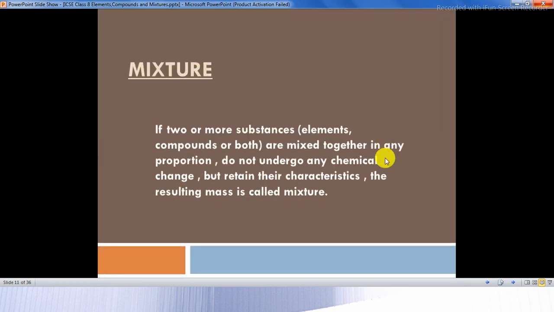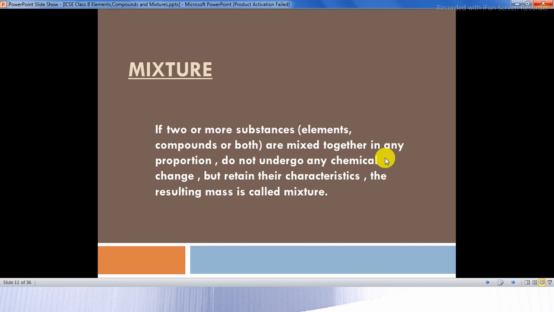Now, next part is mixture. What is a mixture? If two or more substances, that is elements, compounds or both, are mixed in any proportion, not a fixed proportion, and do not undergo any chemical change but retain their characteristics, the resulting mass is called a mixture. In a compound we saw that it was a fixed proportion, but here it will be in any proportion.